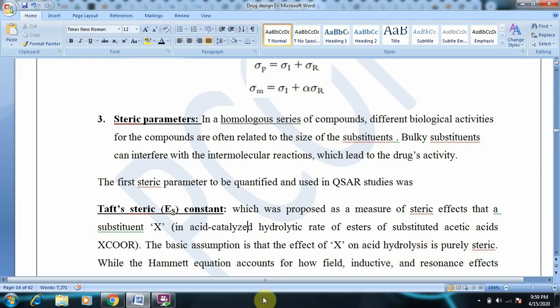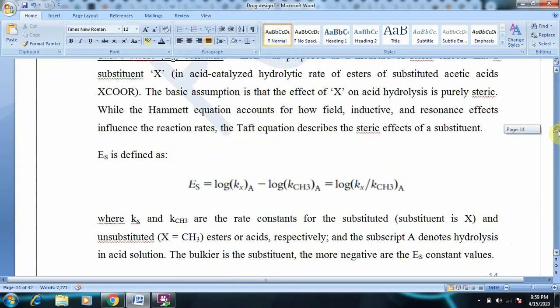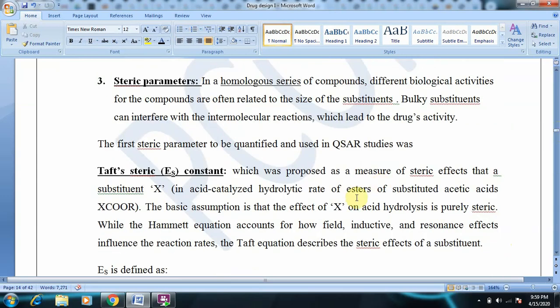While the Hammett equation, which we have just seen, studies the inductive effect and resonance effect, that is, how they influence the ionization reaction rates, the Taft equation describes the steric effects of the substituent on the hydrolytic rate constant in an acidic medium.